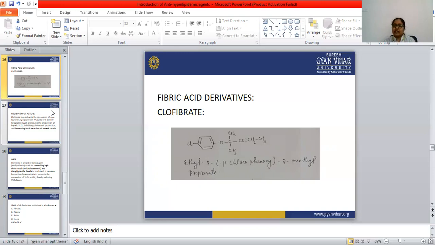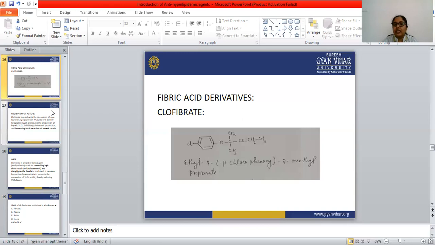Lovastatin lowers the blood lipid, the plasma cholesterol level, by 3 mechanisms: it reduces the synthesis of cholesterol, enhances the receptor-mediated LDL uptake, and reduces the VLDL precursors. So lovastatin does its work in three ways.